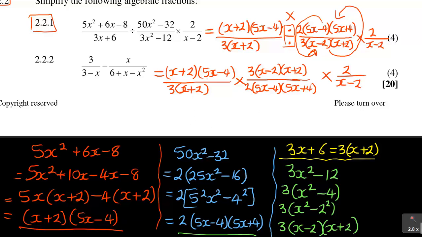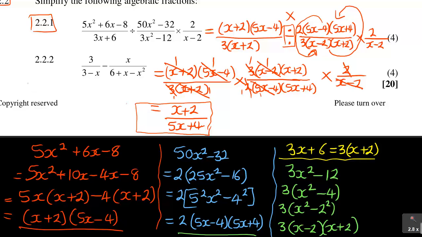Then now you can cancel once and for all. x plus 2 goes with x plus 2. The 3 goes with the 3 there. The 5x minus 4 goes with the first 5x minus 4. There is a 2 here which goes with the 2 on top there. And then I've got x minus 2 going with one of the x minus 2. So wherever you're getting it, it's a 1, it's a 1, it's a 1, it's a 1, there is x plus 2 remaining. You write it, x plus 2 over. Then at the bottom also, when you cancel, you get 1, 1, you've got 5x plus 4. So the answer therefore becomes that.